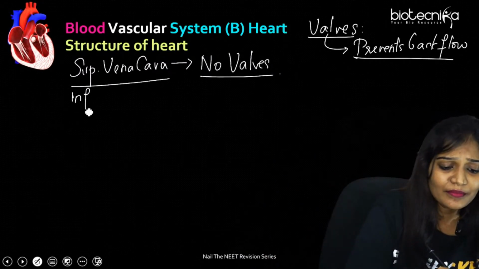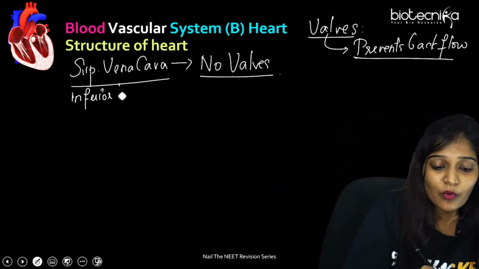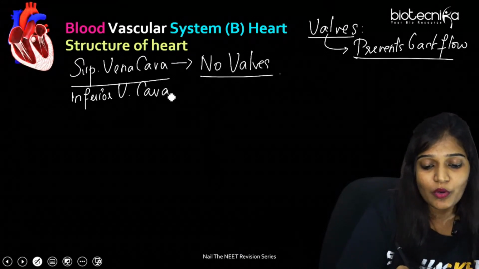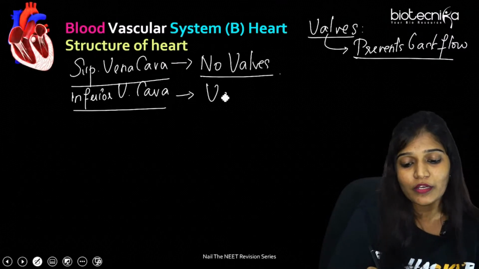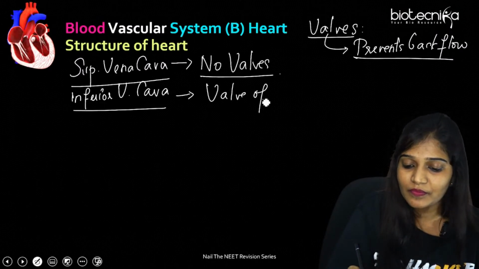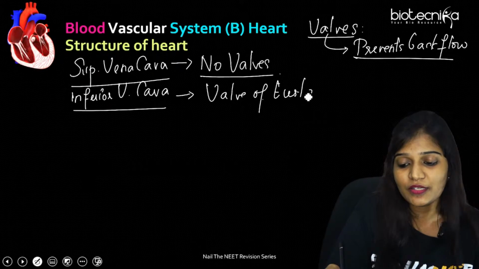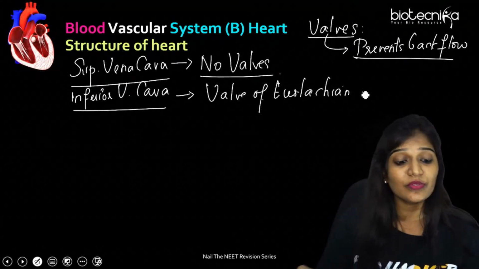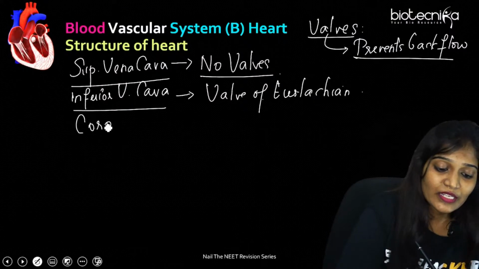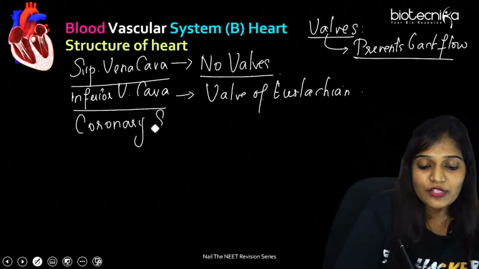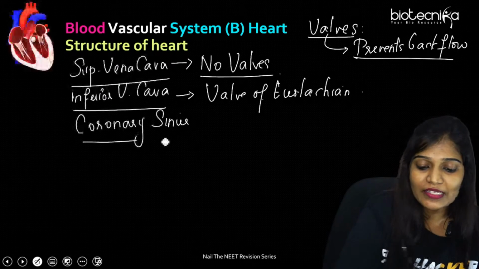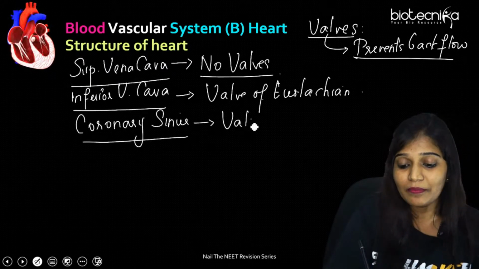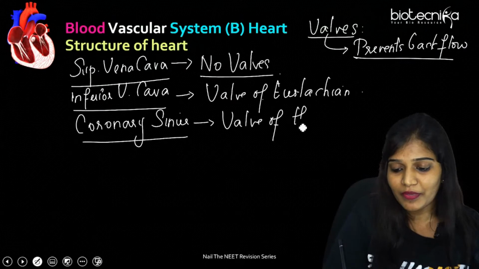Inferior vena cava, does it have a valve? Definitely it has a valve. What is that valve? Anybody? Valve of Eustachius. Okay. What about the coronary sinus? Yes, the coronary sinus also has a valve. What is that valve called? Valve of Thebesius.